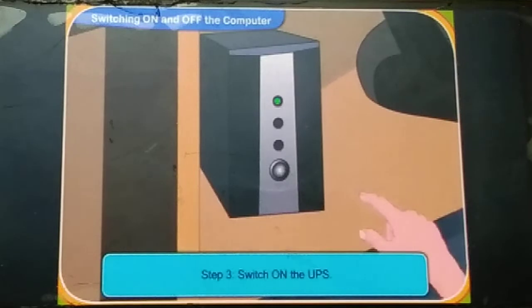UPS, when we on the button of UPS, the power will be stored. When suddenly the computer is off, it will not be off.